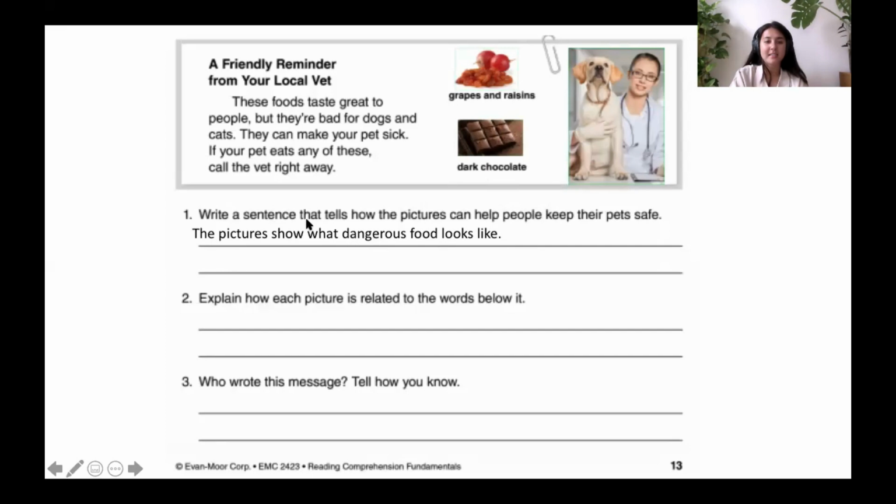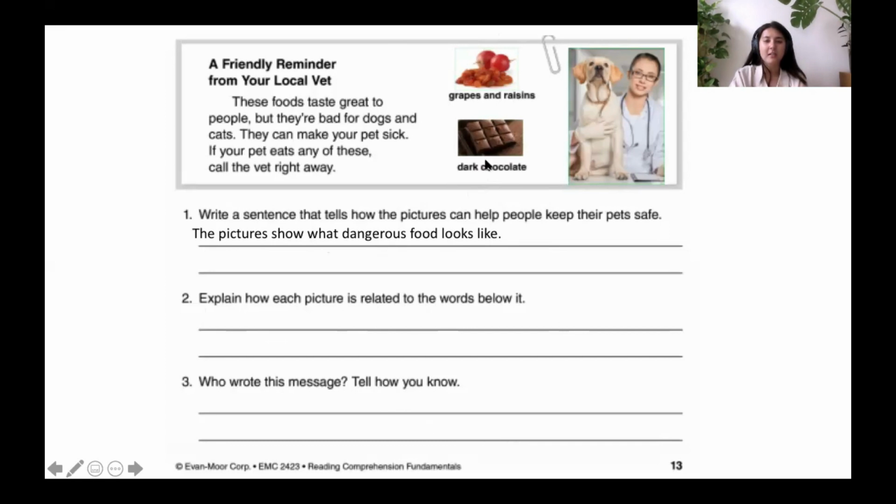So my sentence is, the pictures show what dangerous foods look like. So these pictures are clear indicators of foods that we should not be giving our pets. Even though they taste great to us, they're actually really, really dangerous for our pets. So we should never let them eat them. Number 2, explain how each picture is related to the words below it.